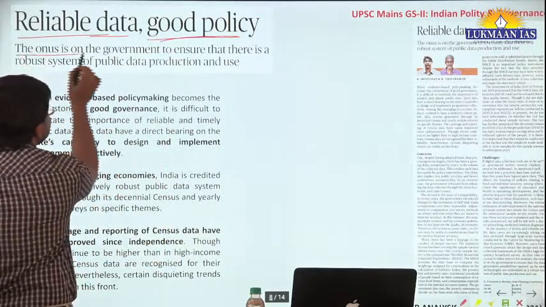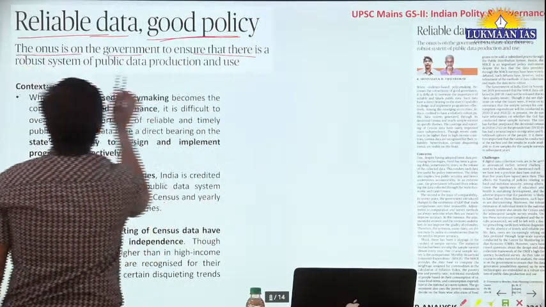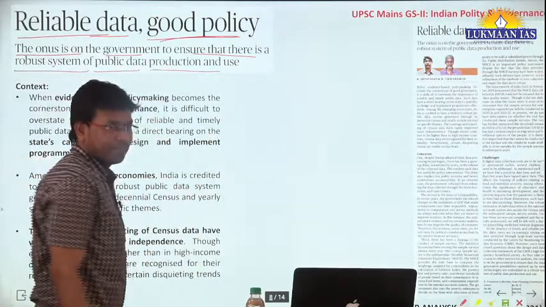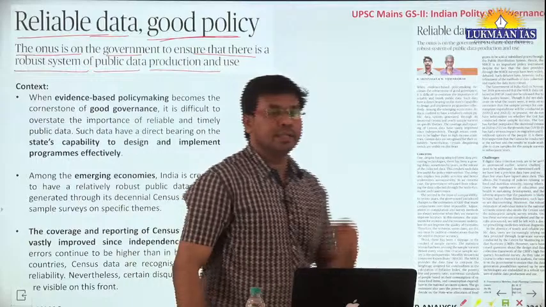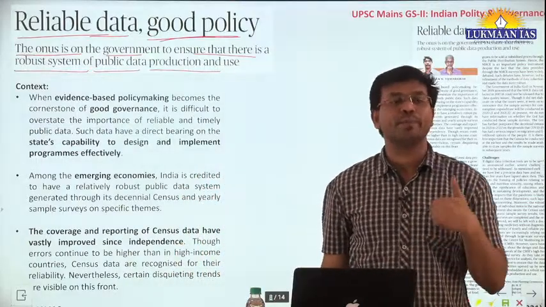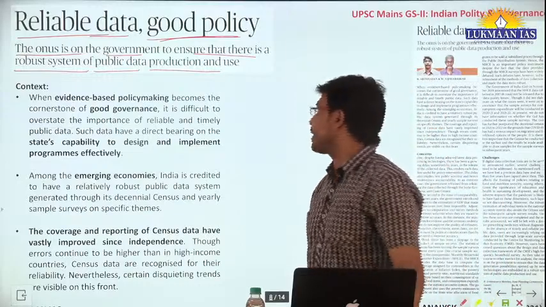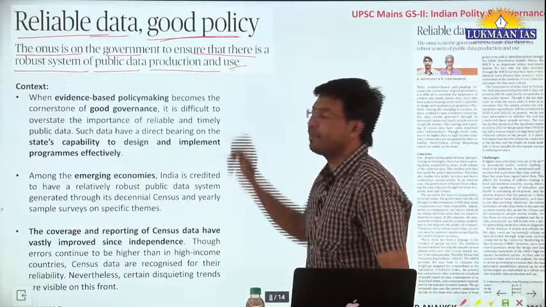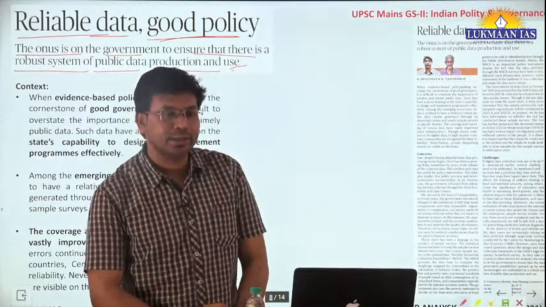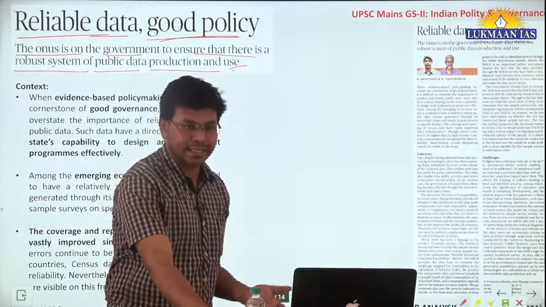See, the onus is on the government to ensure that there is a robust system of public data production and use. Here they want to assert that public data production should be robust, and at the same time the government should use public data for formulating policies. You might have heard about Aadhaar related cases.